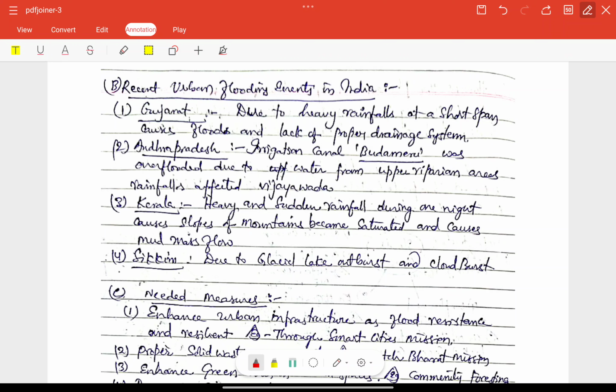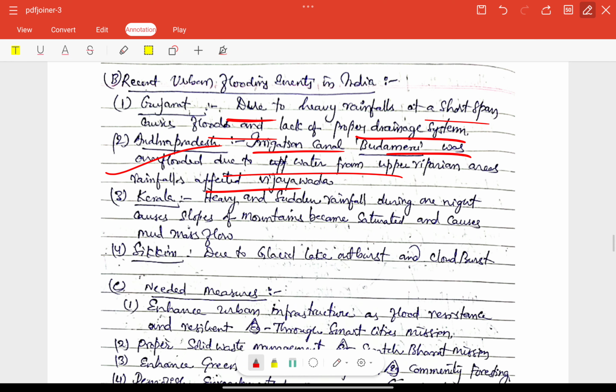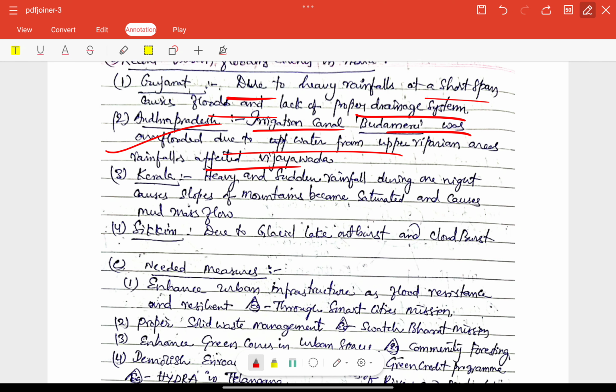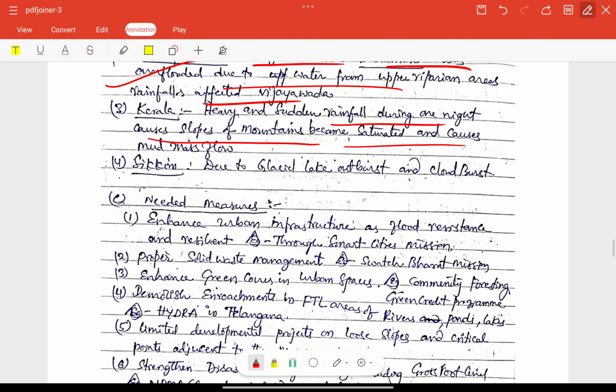Recent urban flooding events in India, Gujarat we have, right? Very, very important, and also Andhra Pradesh, Budameru, which we have recently seen and experienced. So next, Kerala also, heavy and sudden rainfall during the night caused the mountain slopes to become saturated and caused mud mass flow. Sikkim, due to glacial outbursts, is also a very important and familiar example, very good.